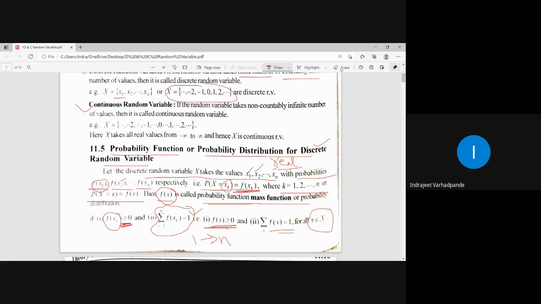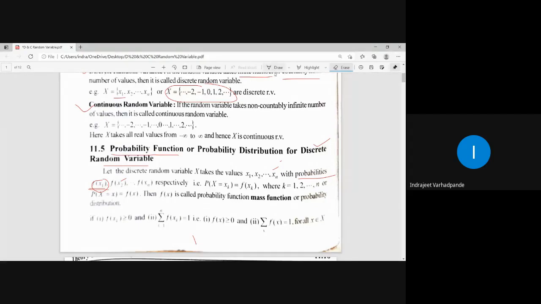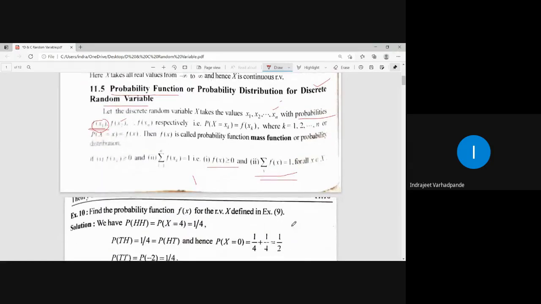Is this clear? So in case of discrete, the words or terminologies used are probability function or mass function or probability distribution. It is based on the rule that probability denoted by f of x is always greater than or equal to 0, and their summation over all values should not exceed 1. It should be equal to 1. This is how we discuss the probability function or probability distribution for a discrete random variable.